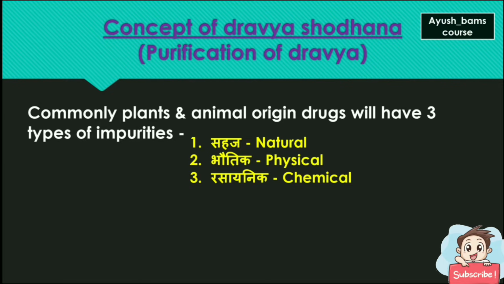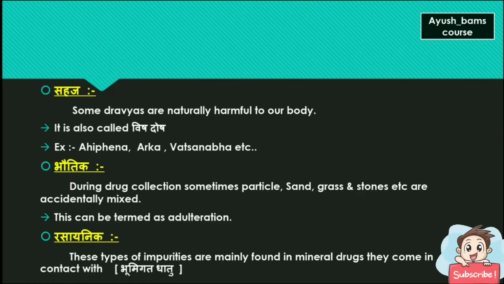Commonly, plants and animals origin drugs will have three types of impurities. First is Sahaja, which is natural, second is Bauthika, which is physical, and third is Rasayanika, which means chemical. Sahaja: some Dravyas are naturally harmful to our body. It is also called Vishadosha. Examples for this are Ahifena, Arka, etc.